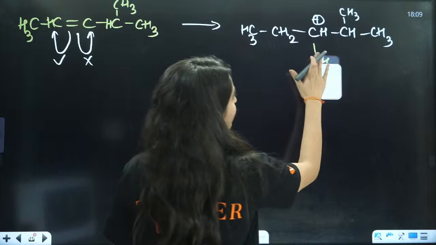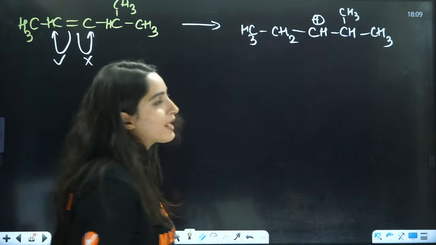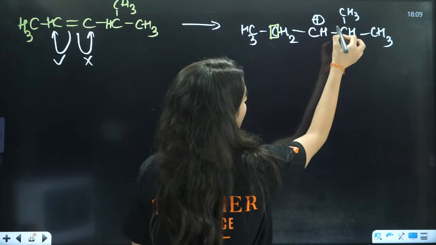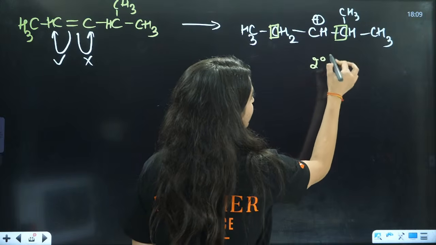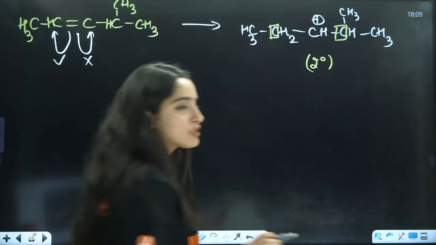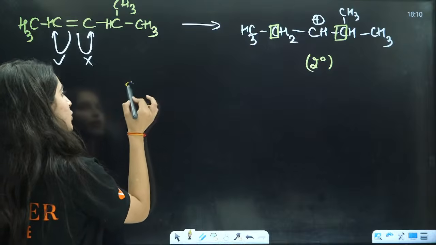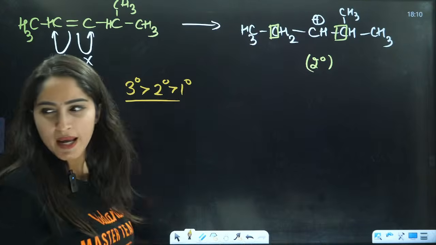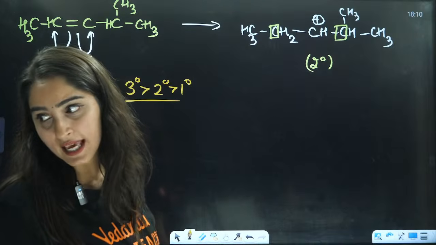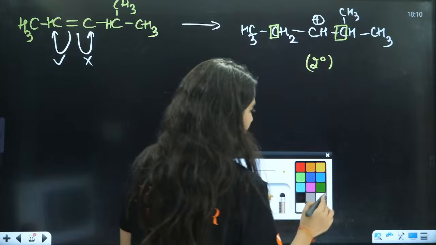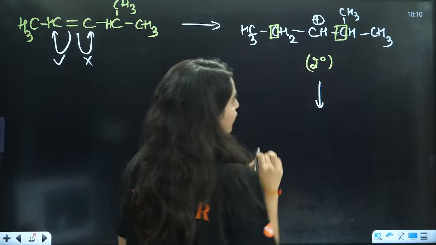So here, what I will do, this is basically my 2-degree carbocation. It is attached to 2 carbons, this carbon and this carbon. So this is my 2-degree carbocation, right? But according to the stability of carbocation, firstly you have 3 degree, then you have 2 degree, then you have 1 degree. Can I make this 3 degree? Yes. So I can make this 3-degree carbocation. How can I make this 3-degree carbocation?